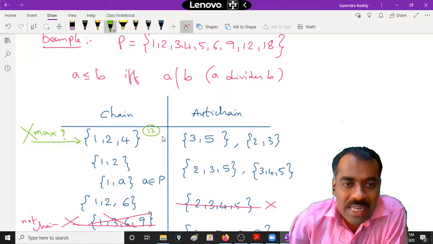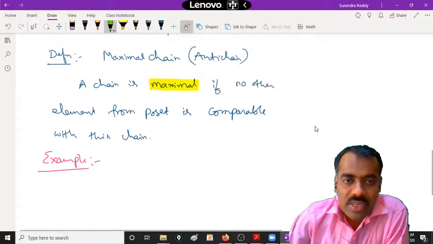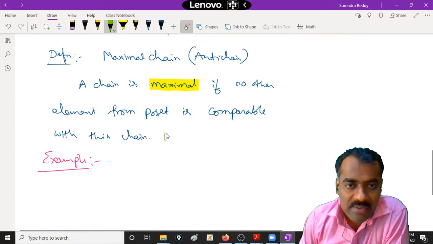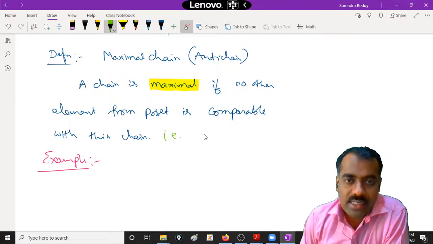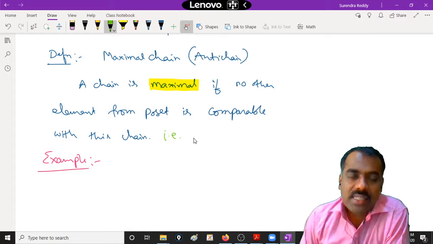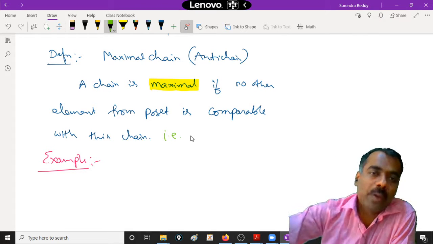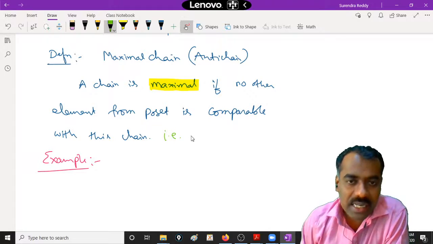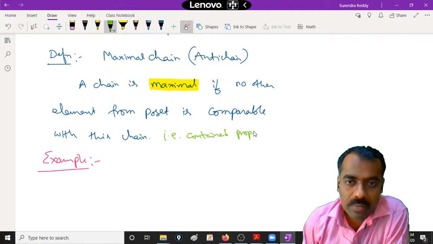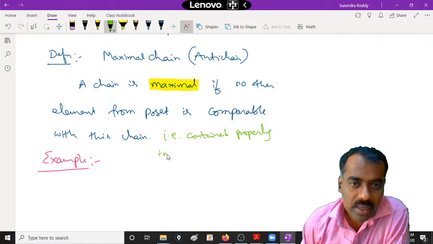So what is the meaning of this? Suppose you call this a chain. This chain cannot sit as a proper subset of another chain. Is this clear? So it cannot be contained properly in another chain.